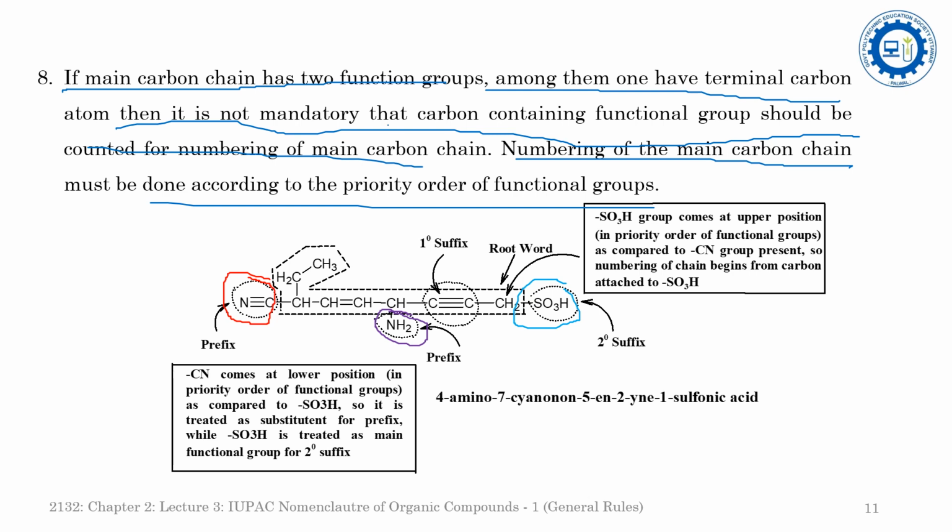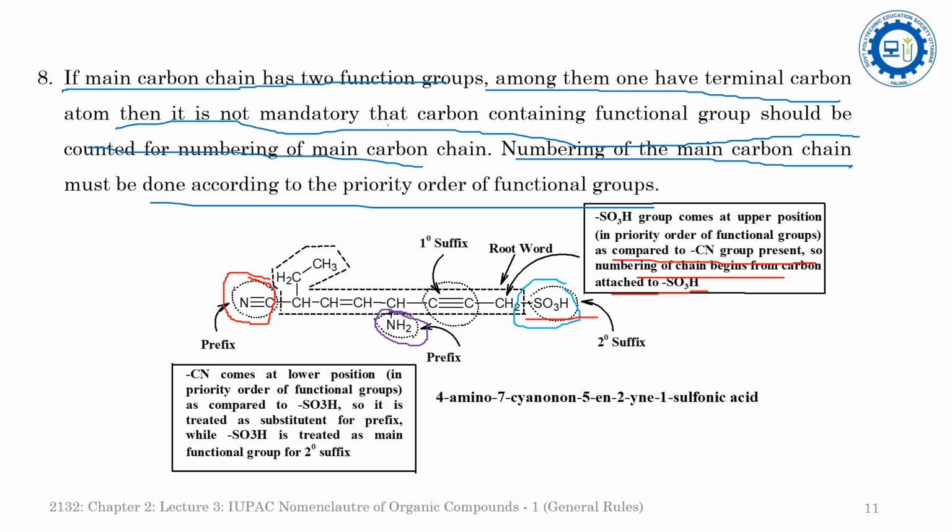Among these three functional groups, at the top position there is SO3H, sulfonic acid. So we will have to start the numbering from this carbon atom, because this carbon atom is adjacent to the SO3H. SO3H comes at a higher position in priority order than the CN group present. So the numbering of the carbon chain begins from the carbon attached to SO3H.